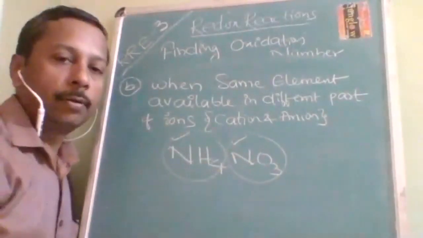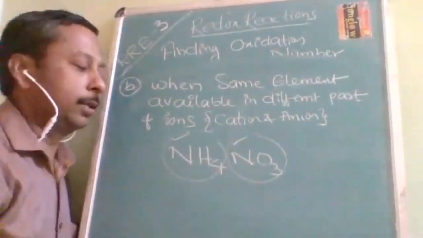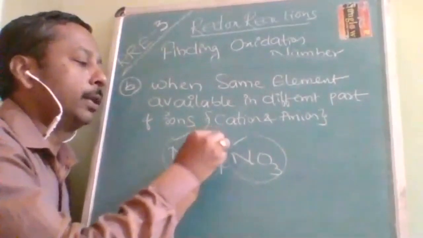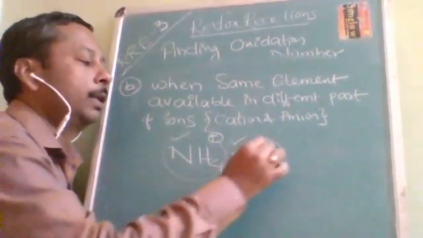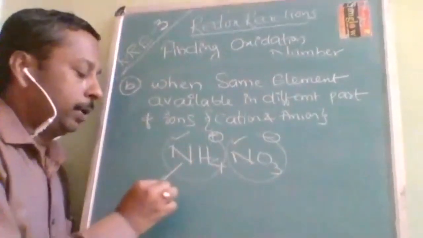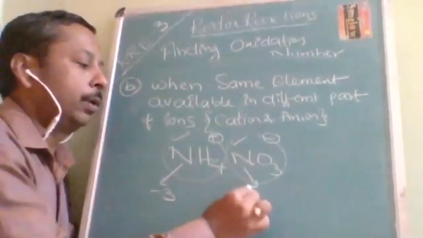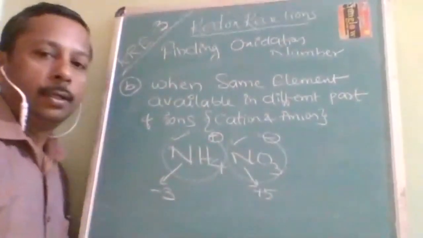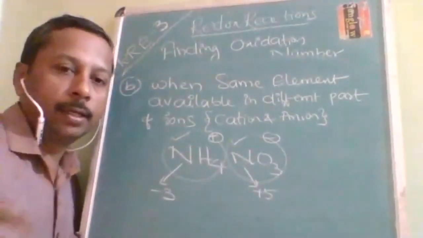Okay, what are you going to get? You are going to get a wrong answer. For that, what do you have to do? You have to separate NH4+ and NO3-. Okay. In that way, if you do it, it is -3 and you are going to get +5. Okay. So the answer must be right.